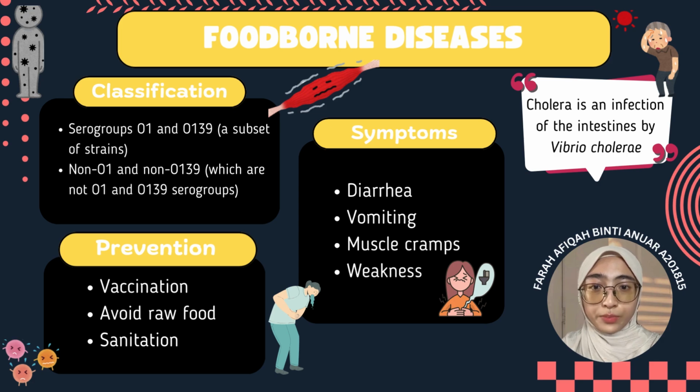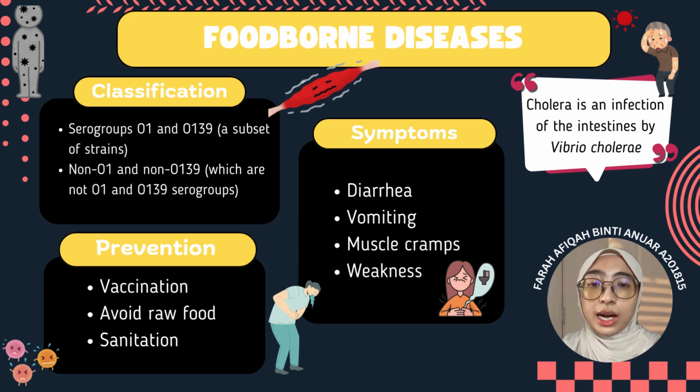Next, let's talk about the symptoms. Most people have mild or no symptoms, but about 1 in 10 experience severe symptoms such as watery diarrhea, vomiting, muscle cramps, and weakness. The symptoms of cholera usually appear 12 hours to 5 days after the infection. Watery diarrhea can be described as rice water stool because of its milky white color, and it needs to be treated quickly. Vomiting can cause dehydration, which can lead to kidney failure, low blood pressure, and death.